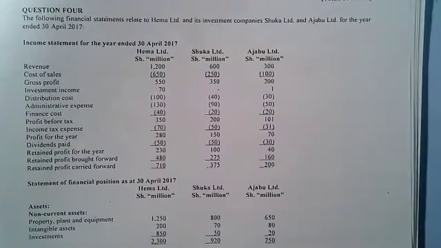So the financial statements relate to HEMA Limited and its investment companies, Shuka Limited and Ajab Limited, for the year ended 30th April 2017.